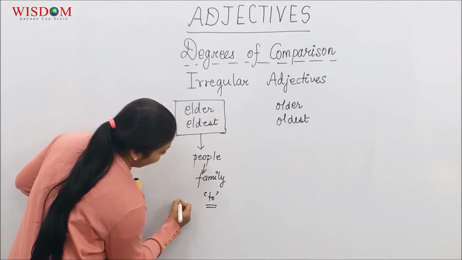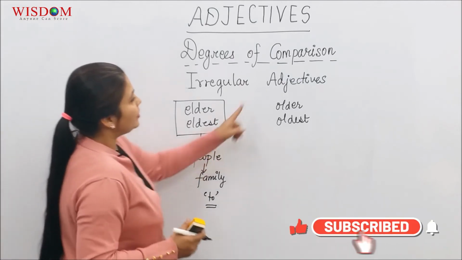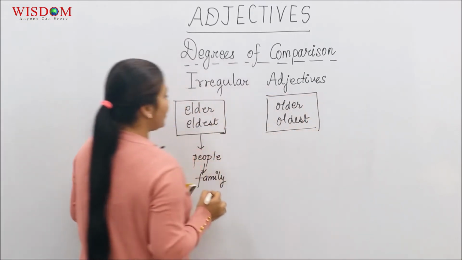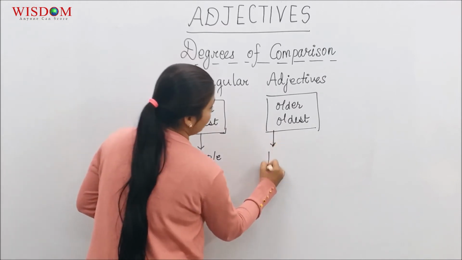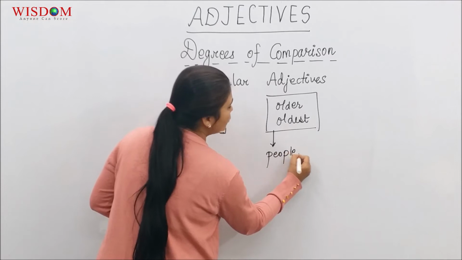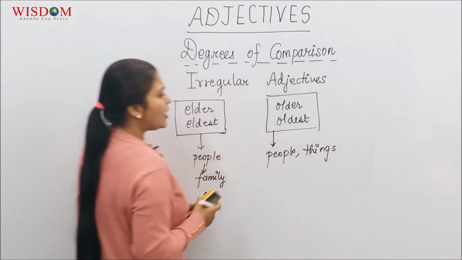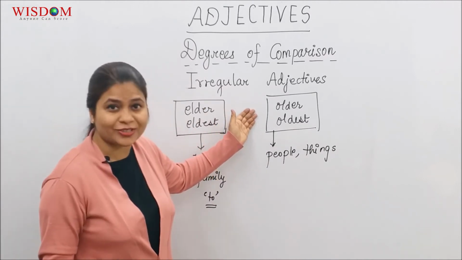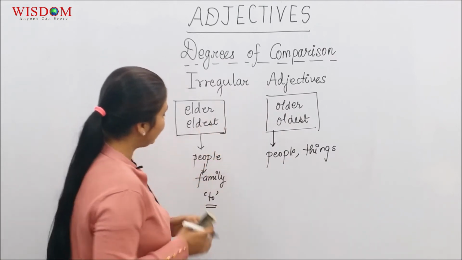So we follow the word elder with the letter 2. The other words, older and oldest, we use for comparing age in people and also for things. This is not restricted to a family. I can also use the word in something like, this is an older version of the movie you have been watching.